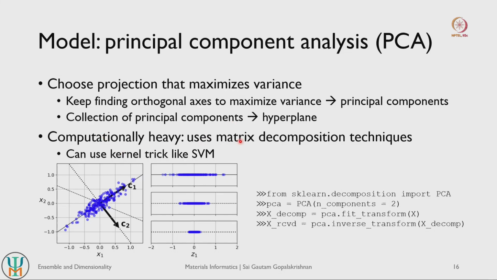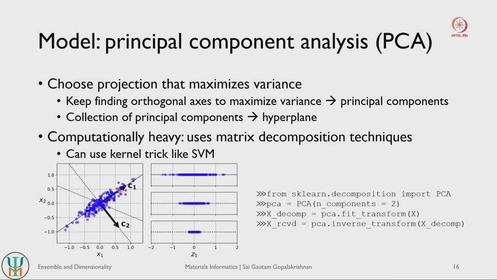Principal component analysis can be computationally heavy, and it uses matrix decomposition techniques in order to fit the model, and it can also include the kernel trick like support vector machines. Right. So it can also use the kernel tricks to identify better principal components, right. So just as an extension of how principal component analysis tries to identify orthogonal axes, right. So let us say you want to transpose this 2-dimensional collection of data points into another 2-dimensional space.